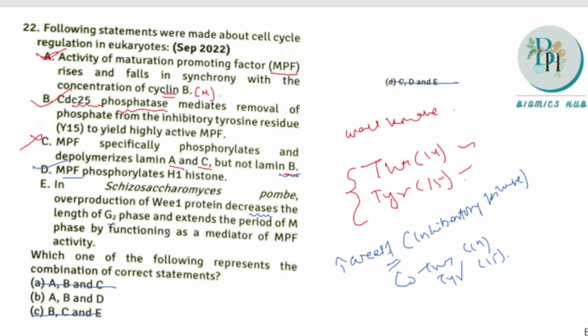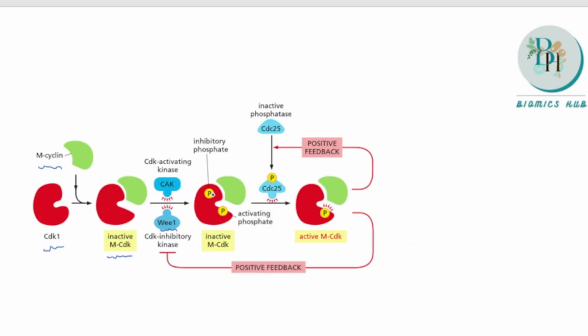Here there is M-cyclin and CDK1. The CDK and M-cyclin are in the inactive form. During the process, there is a kinase known as Wee1. It is an inhibitory kinase, so it phosphorylates threonine 14 and tyrosine 15. Next, another activating kinase comes, known as CDK activating kinase, or CAK, which phosphorylates the threonine 161 position.